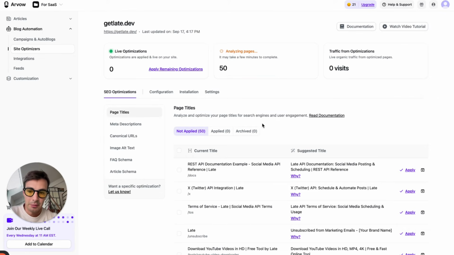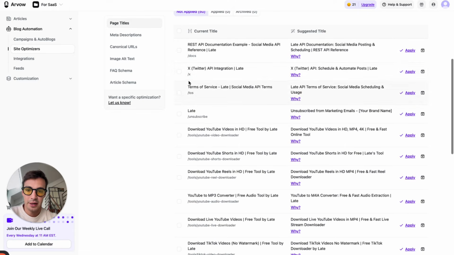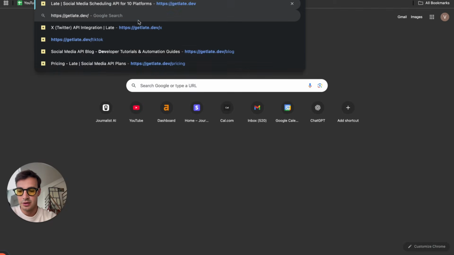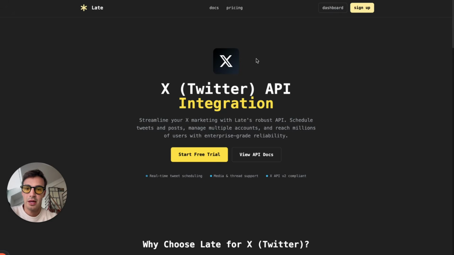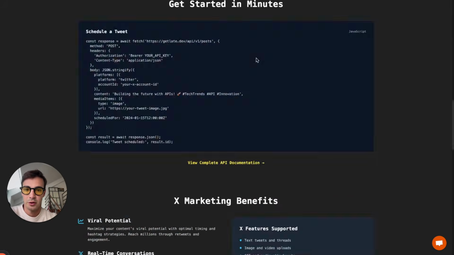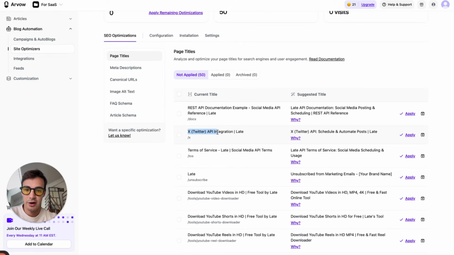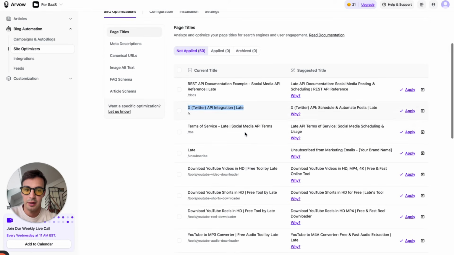For example, page titles. For this page right here, the /x, which I'll just open right here. This is a software business page going over their integration with Twitter. And right now, their page title is this, Twitter X API Integrate Latte. And we are suggesting you change it to X Twitter API Schedule and Automate Posts, and then the brand name.